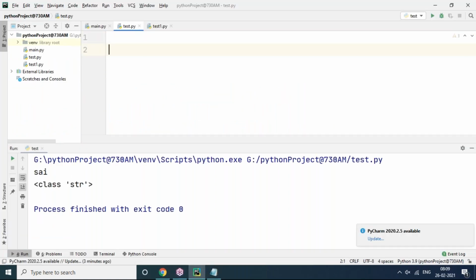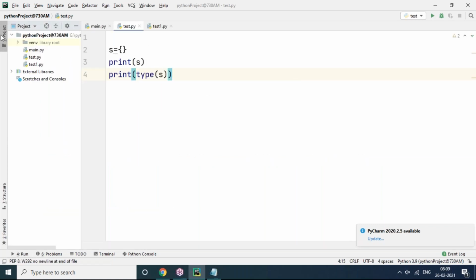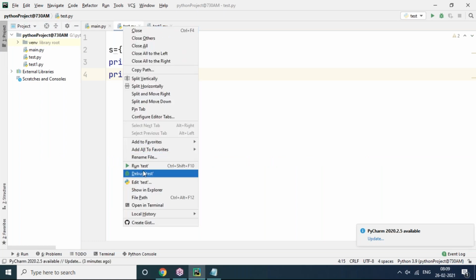Look here, I'm going for s equals empty curly brackets. I'm feeling that it is set, but it is not set. It is dictionary only. Print type of s. Now we got this output here. You can see dictionary only is written.